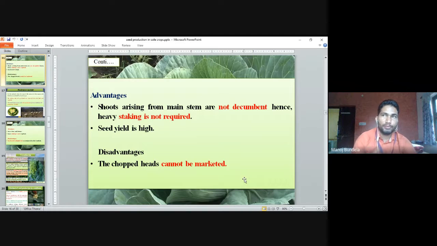So we have to chop the head, so that chopped head is there. We do not go for marketing of that head. So that is the major disadvantage of this method.